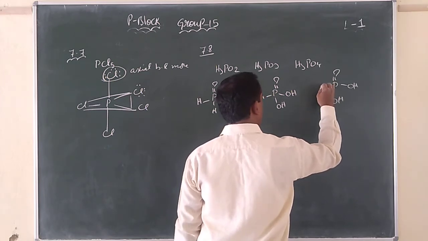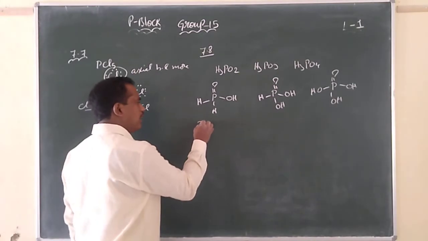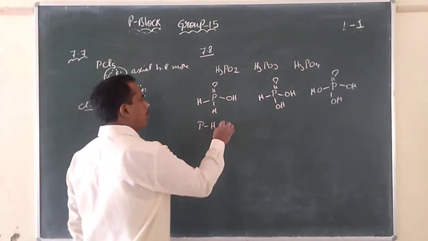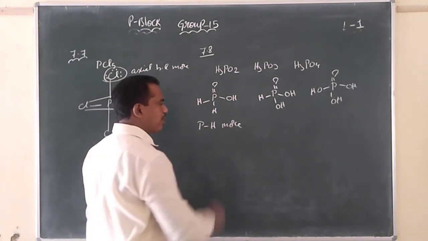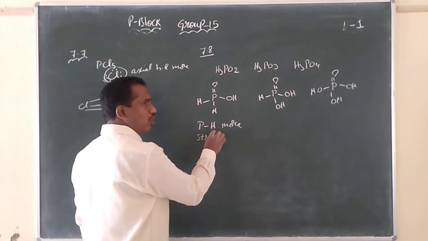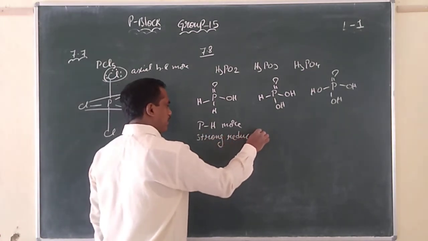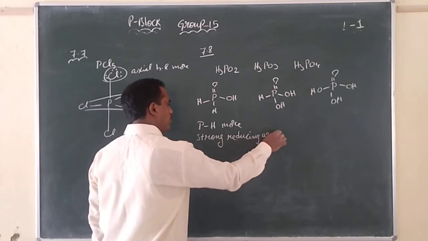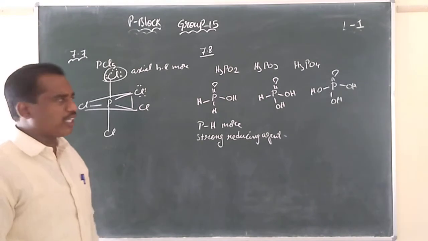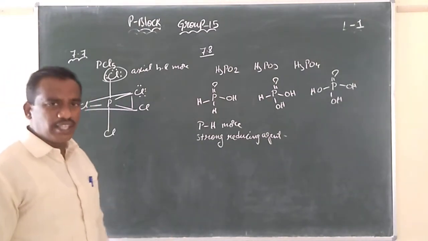The important point we must identify is that when the number of phosphorus single bond hydrogens is more, it is going to act as a very strong reducing agent. This is going to act as a very strong reducing agent. Whatever bit you cover or not, this bit you must not exclude.